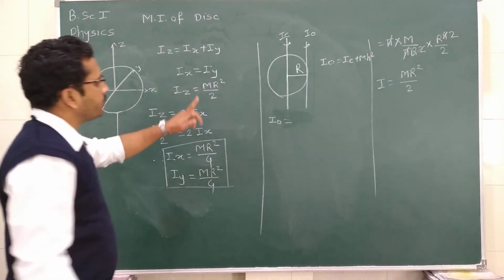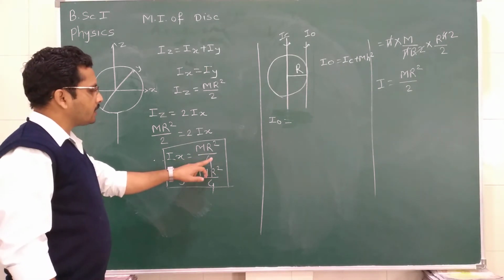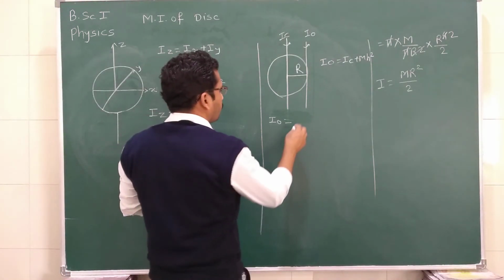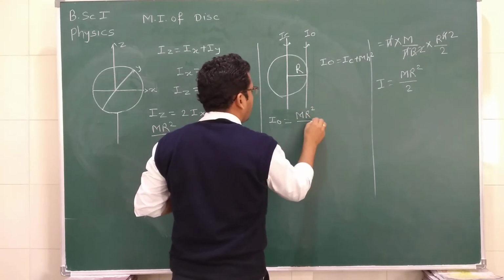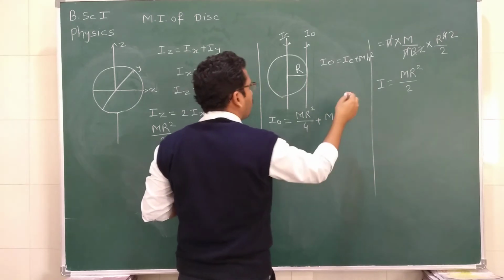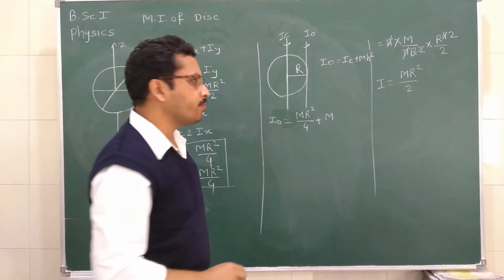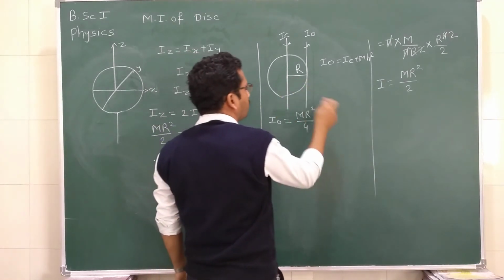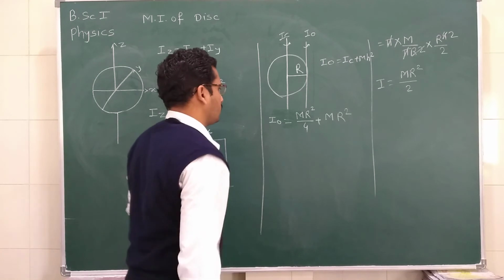IC is the moment of inertia about the diameter, and the diameter moment of inertia is mr square by 4. So you can write mr square divided by 4 plus m into h square. What is h? H is the distance between the two parallel axes, and the distance between them is r, and its square gives mr square.